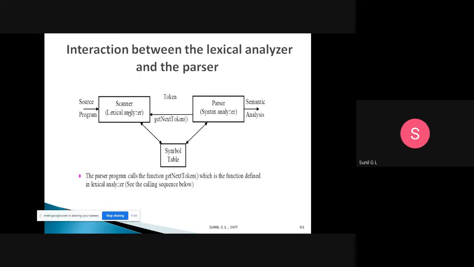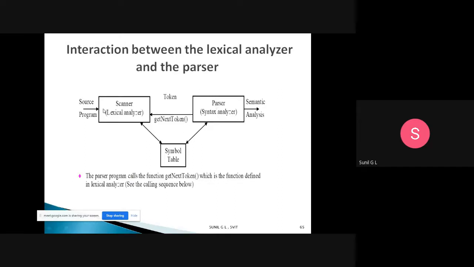Lexical analyzer, syntax analyzer. Lexical analysis, syntax analysis. Okay, that is the thing. So here what it will do: the scanner will generate the set of tokens, and those will be read by the parser.